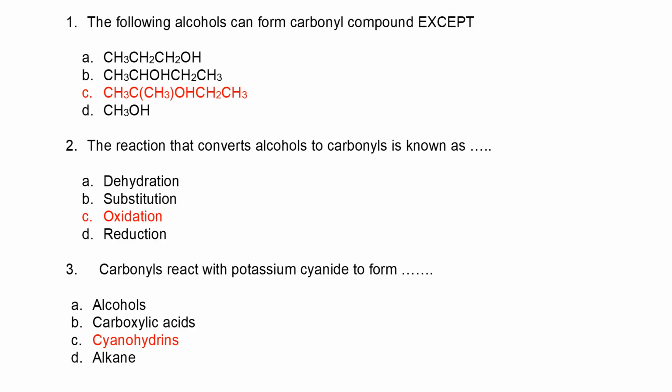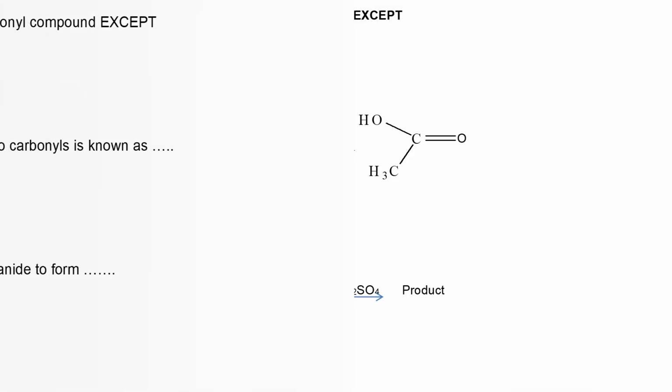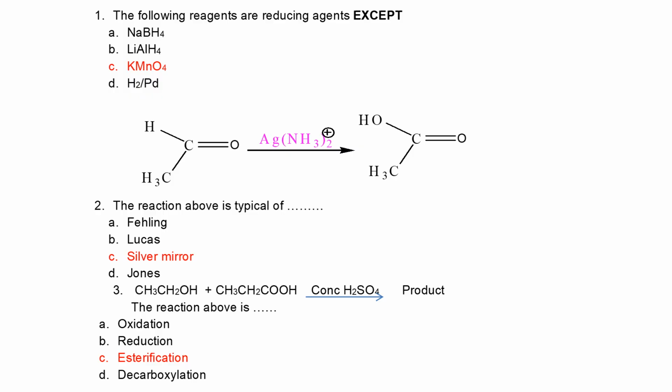Carbonyls react with potassium cyanide to form cyanohydrin. This cyanohydrin, under acid hydrolysis, is going to form carboxylic acid. The following reagents are reducing agents, except potassium permanganate, which is an oxidizing agent. Hydrogen with palladium, platinum, or nickel are all reducing agents because hydrogenation is a reductive reaction.